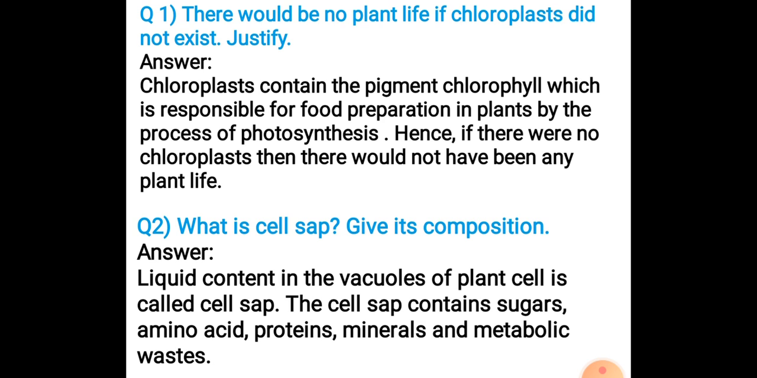Next, what is cell sap? Give its composition. Liquid content in the vacuoles of plant cell is called cell sap. Now the vacuoles, they contain the liquid content, and that content is known as cell sap. And that liquid contains sugar, amino acids, proteins, minerals and metabolic waste.